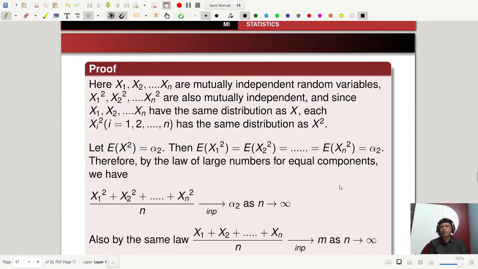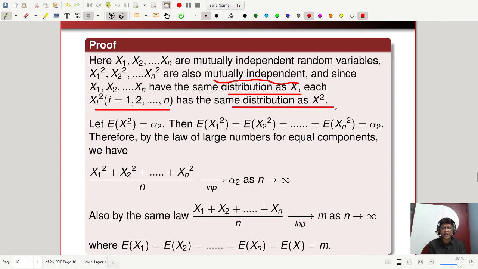Now, here X1, X2, ..., Xn are mutually independent random variables, so their squares will also be mutually independent. So X1 square, X2 square, ..., Xn square are also mutually independent. And since X1, X2, ..., Xn have the same distribution as X, each Xi square, i equal to 1 to n, has the same distribution as X square.